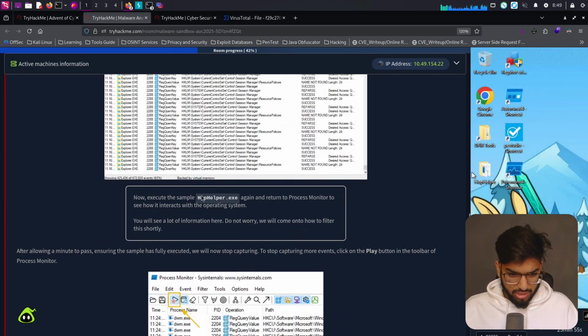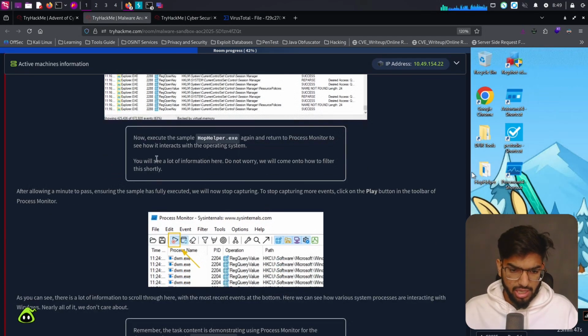Now execute the sample hop helper.exe again and return to the process monitor to see how it interacts with the operating system. You will see a lot of information here. Do not worry. We'll come on to how to filter these shortly. Okay, after allowing a minute to pass, ensure the sample has successfully executed. We will now stop capturing.